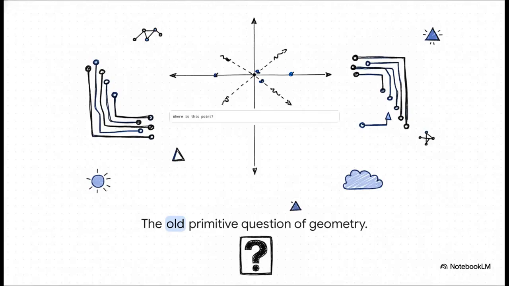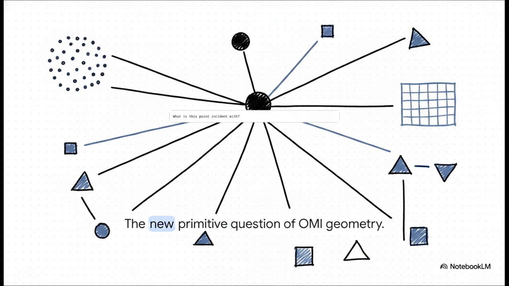Classical computational geometry pretty much always starts by asking this fundamentally flawed question. Where is this point? And the second you ask where, you immediately force the system to invent a grid, right? You have to invent coordinates and you have to import all those messy decimal approximations just to plot that point. But OMI changes the paradigm entirely.